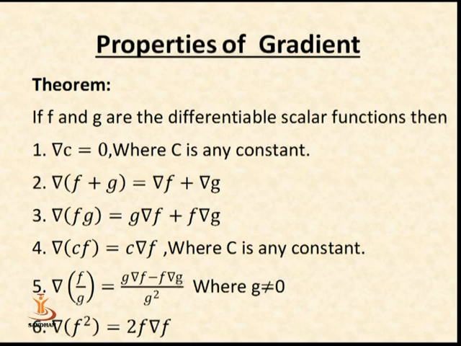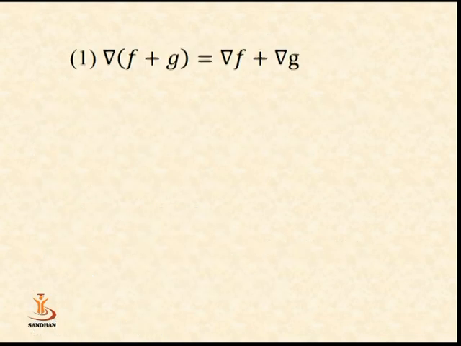Again, we apply the gradient property on f divided by g. That rule is again the same as partial differentiation: del (f/g) is equal to (g del f minus f del g) upon g square, and del f square is equal to 2f del f.